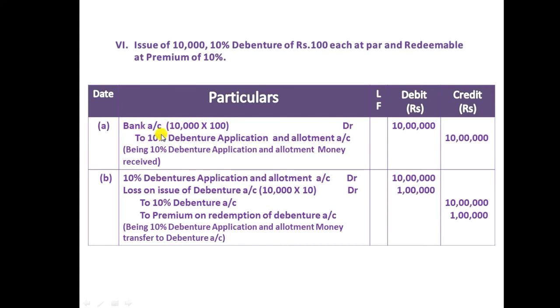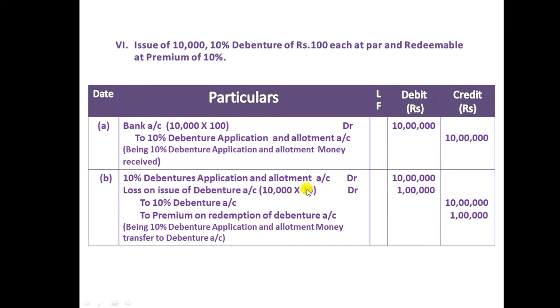After receiving the application money, now the company will transfer to the debenture account. See here, 10% debenture application and allotment account debit 10 lakhs. Loss on issue of debenture account 10,000 into 10. It means at the time of redemption, the company is going to redeem with 10% premium, means the company is going to repay 10% extra to the debenture holder at the time of redemption. So it is a loss for the company at the time of redemption. So that is the reason we debited here. So loss on issue of debenture account 10,000 into 10 rupees.